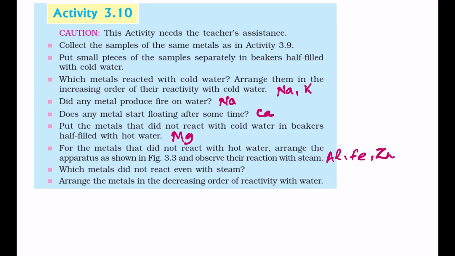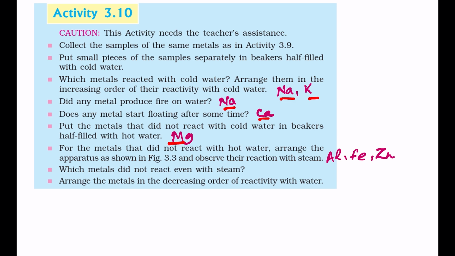Activity 3.10. Collect samples of the same metals and put small pieces of the samples in beakers half filled with cold water. Which metals reacted with cold water? Sodium and potassium. Did any metal produce fire on water? Sodium will produce fire on water. Does any metal start floating after some time? Calcium. Metals that did not react with cold water: magnesium.